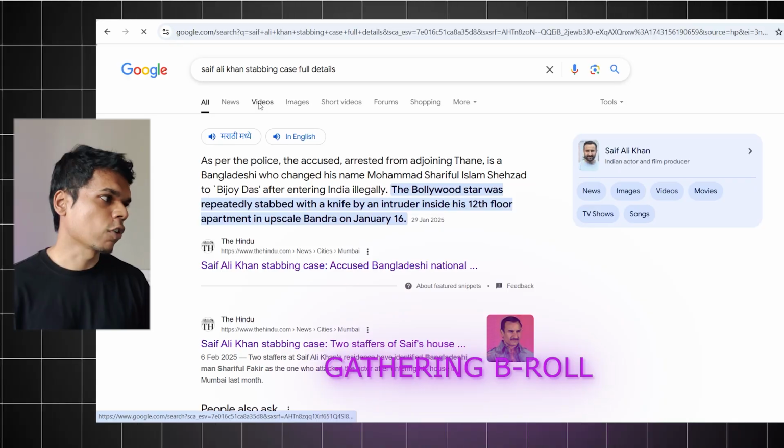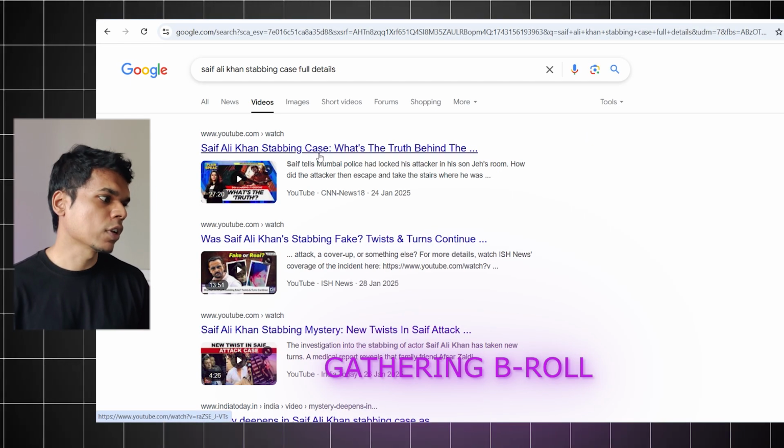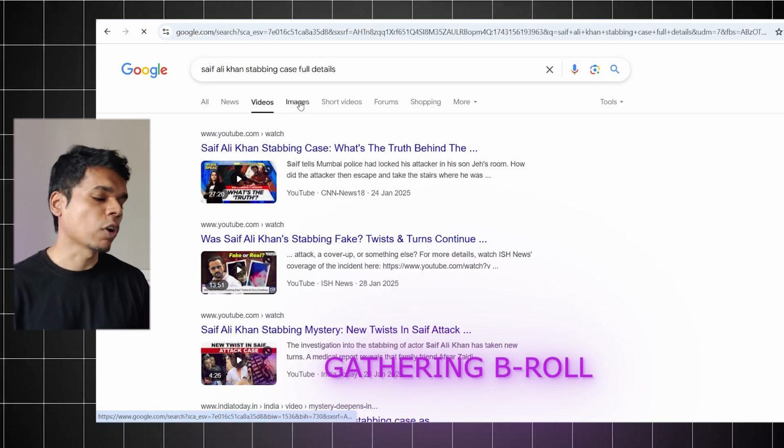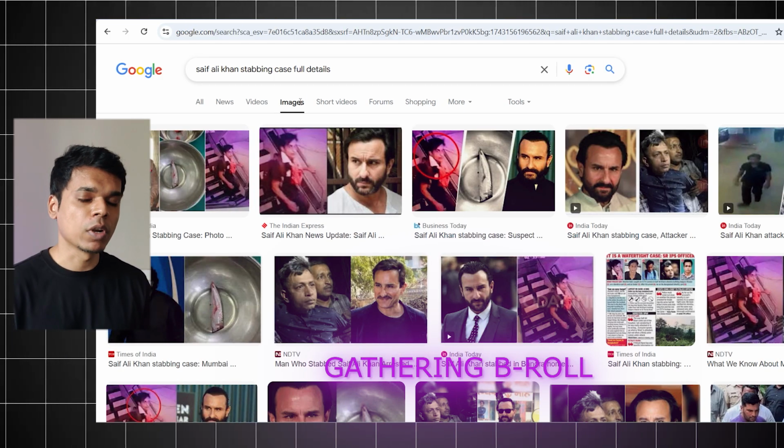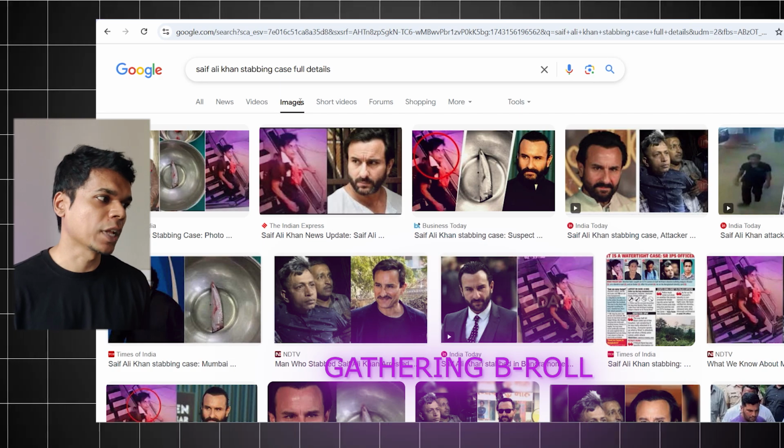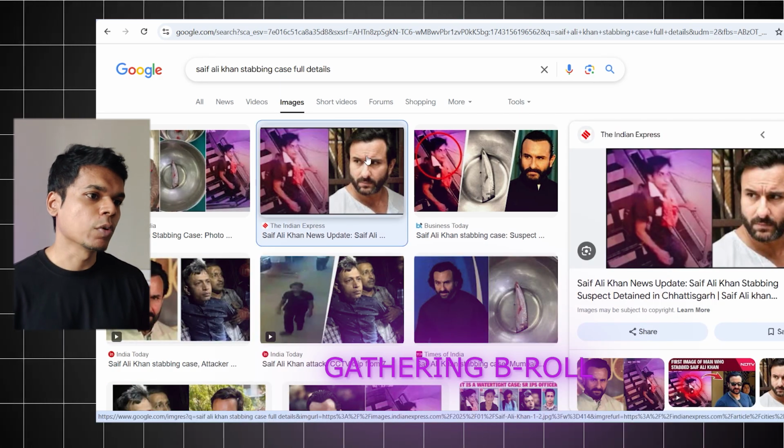Now you need B-roll footage. That is material like video footage, images and clips from the research and investigation done by the cops. For that, again you have to go to Google, you look for videos, and you can download them from YouTube. Make sure you are not going to use the entire clips, but only a portion of the clip so that you don't get copyrighted.